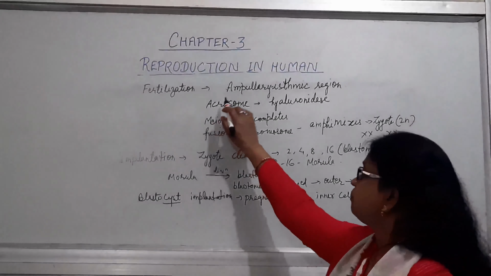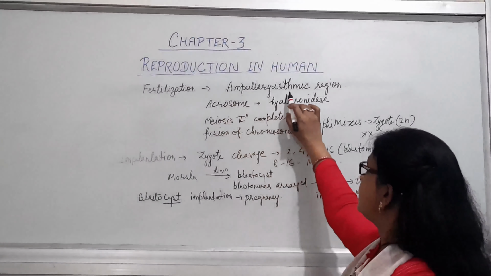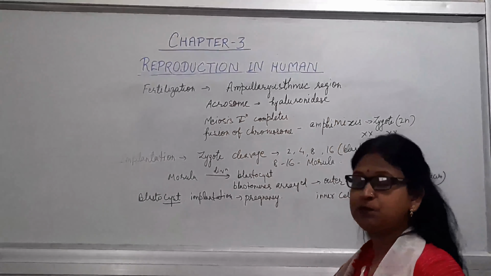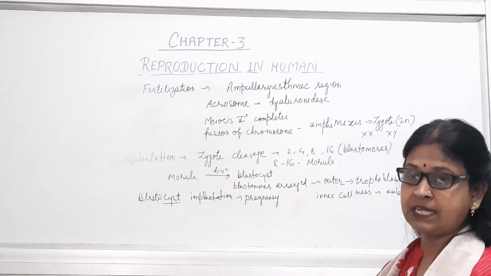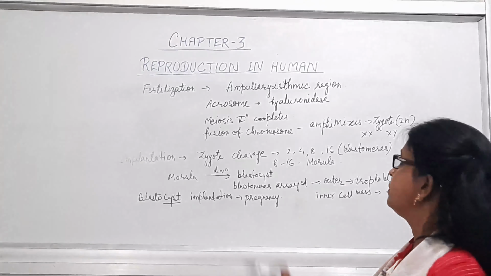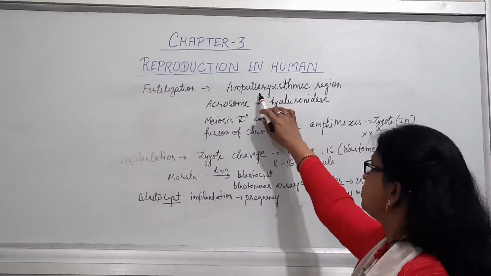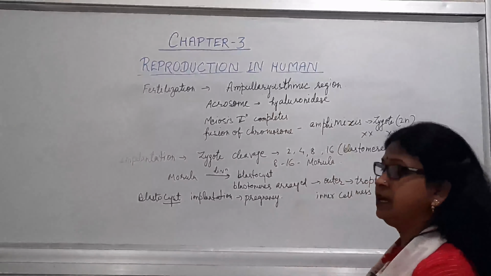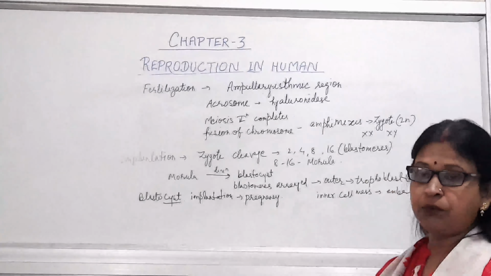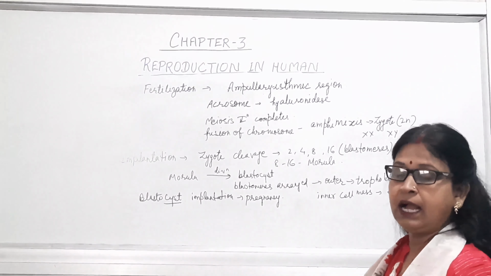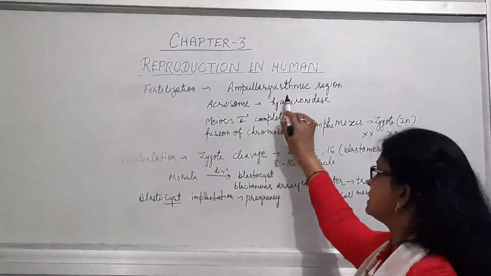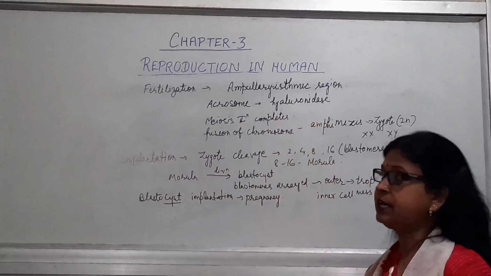Now the site of fertilization is the ampullary-isthmic region. When the sperm is produced, it will enter through the vagina into this region of the fallopian tube, that is, the ampullary-isthmic region. The egg is also produced, which will be captured by the fimbriae of the infundibulum, and it will come into this region, and the fusion will take place.